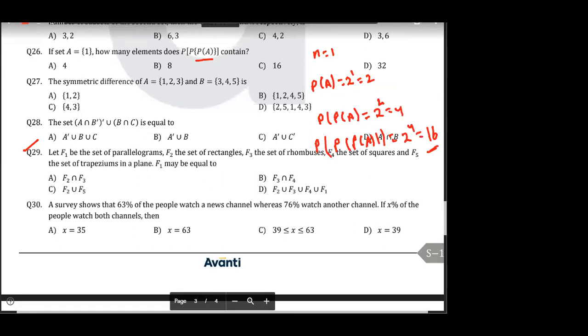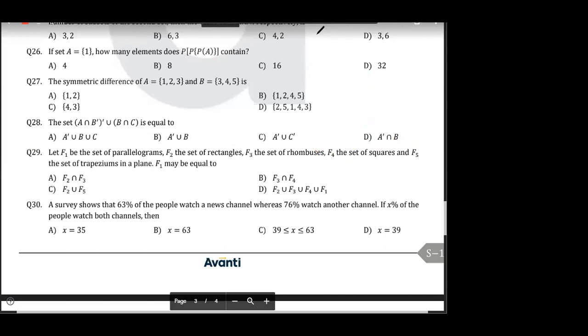Very good, Krishna. Very good, Jilan. Jilan, it is not B. Jilan, it is C. ठीक है? 2 to the power 4 is 16, not 8. Okay? Chalo. Now, any doubt till question number 30?